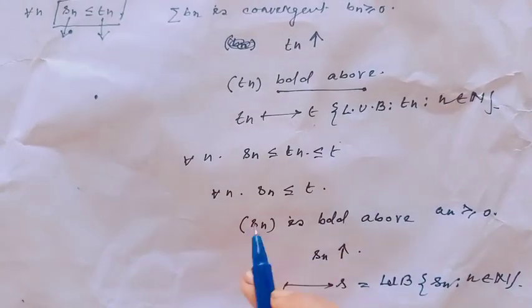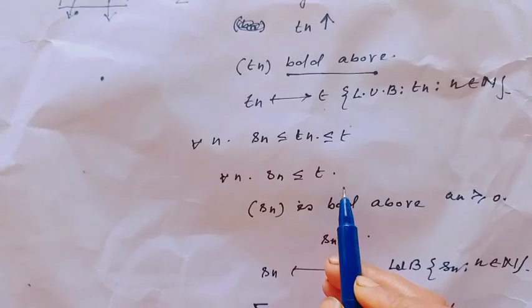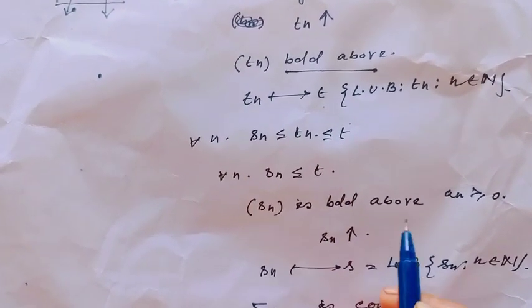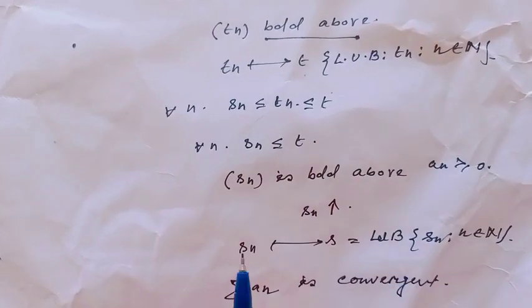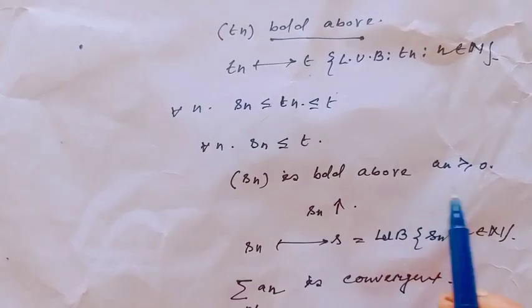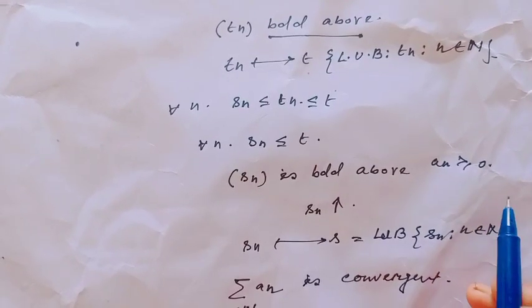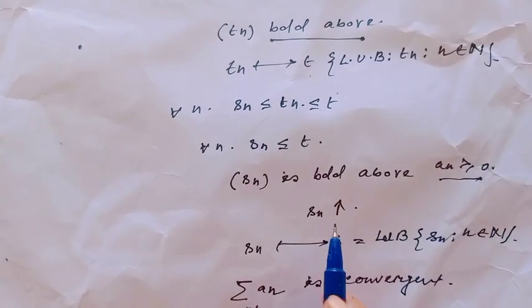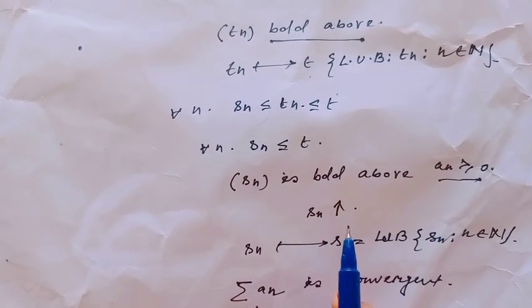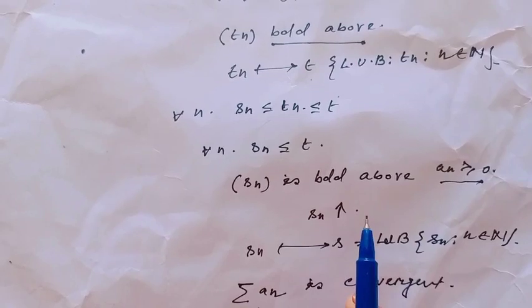Since Sn is less than or equal to T, the sequence Sn is bounded above. Sn is the partial sum of the sequence an, which is always greater than or equal to 0, so this partial sum is monotone increasing.